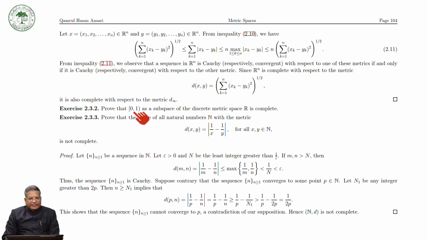Okay, let's take another exercise where we prove that the space of all natural numbers N, with the metric d(x,y) equal to |1/x - 1/y|, is not complete. So the set of all natural numbers with this metric d(x,y) = |1/x - 1/y| is not complete.